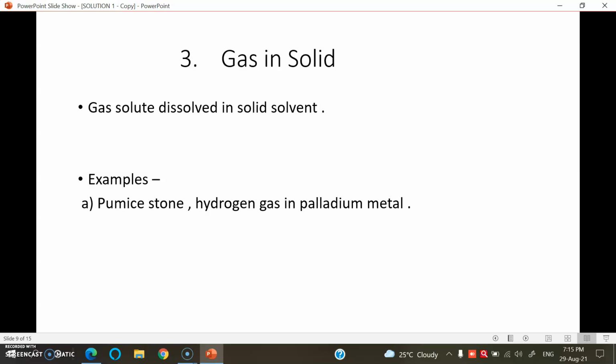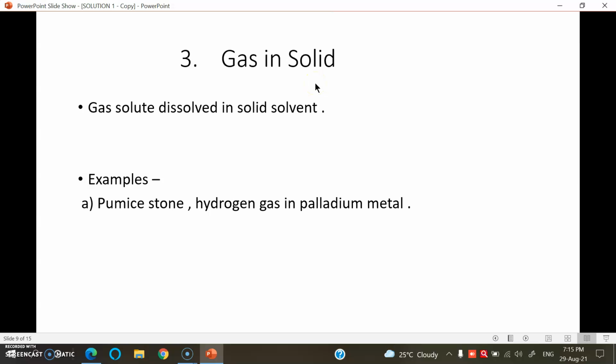Second example, hydrogen gas in palladium metal. In palladium metal, hydrogen gas is trapped, forming hydrogen gas in palladium, gas in solid.